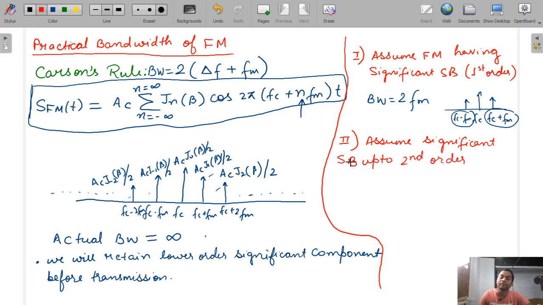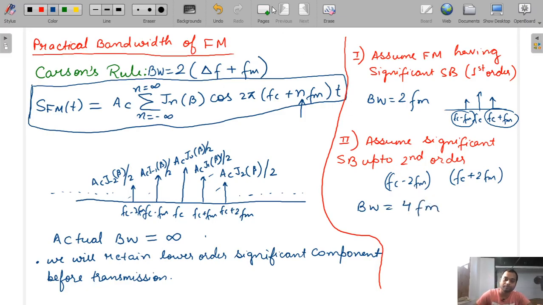When we assume up to second order, the highest frequency component present is FC plus 2 FM, and the lowest frequency component present is FC minus 2 FM. So our bandwidth will be highest minus lowest, that is 2 FM plus 2 FM, equal to 4 FM.